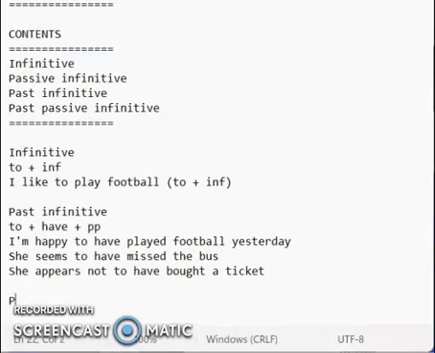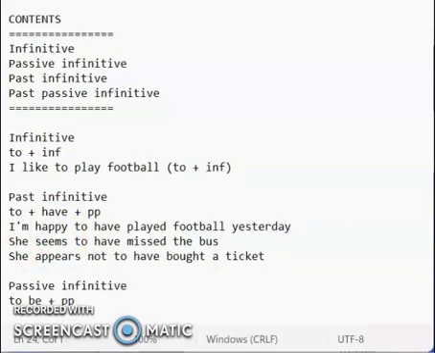So how do we use a passive infinitive? We have to use, in this case, to be plus past participle. Instead of to have plus past participle, it's to be. For example, he seems to be prepared for the exam.